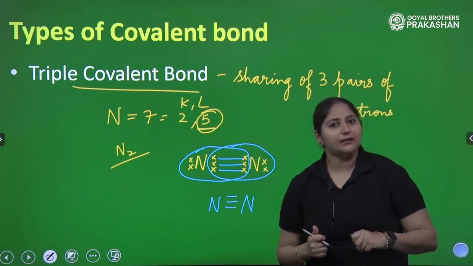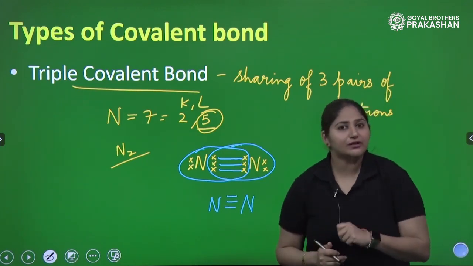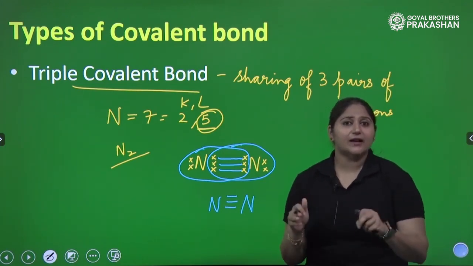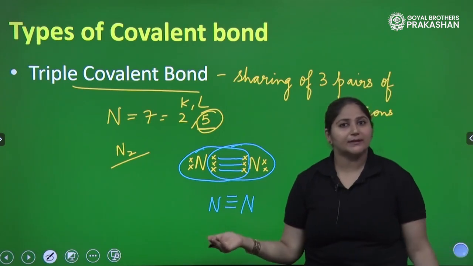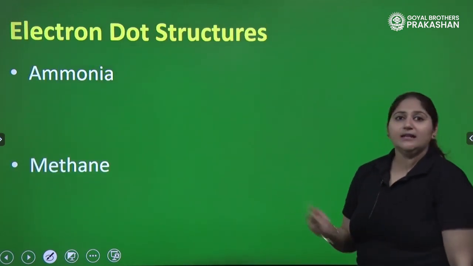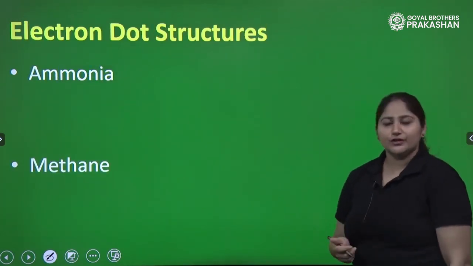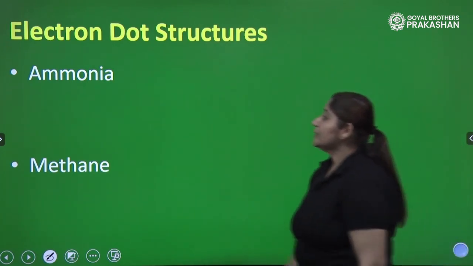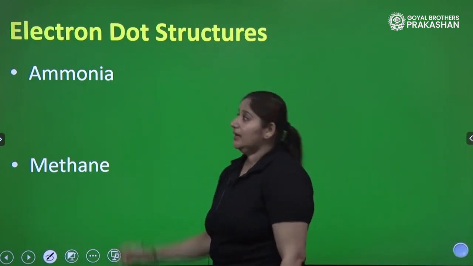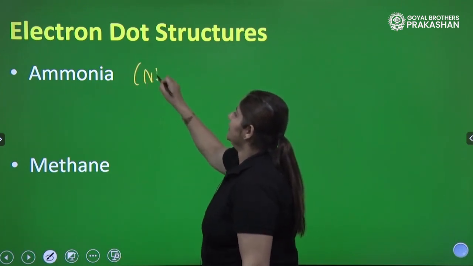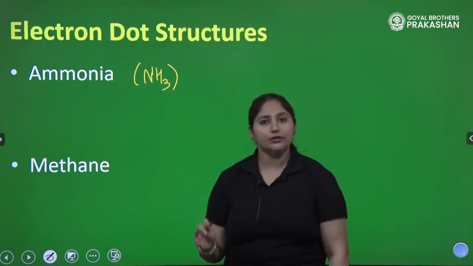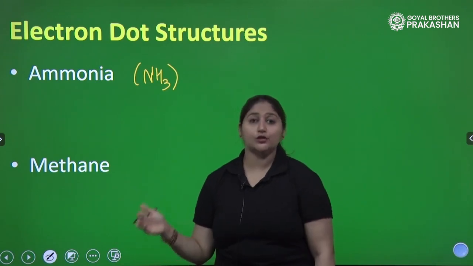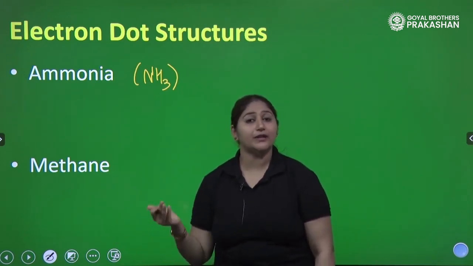And what about carbon? Carbon needs 4 more electrons, right? So that's why carbon will make 4 bonds. So let's see more examples of electron dot structures where we have ammonia and methane. So what is the formula for ammonia, children? Ammonia is NH3. In order to show the covalent bond formation, you must write the valence electrons of each atom